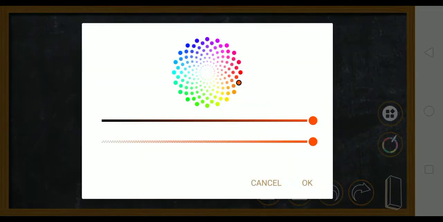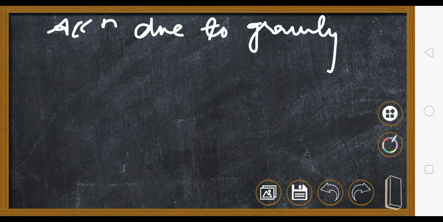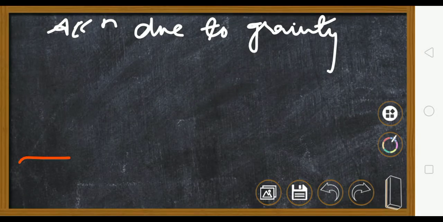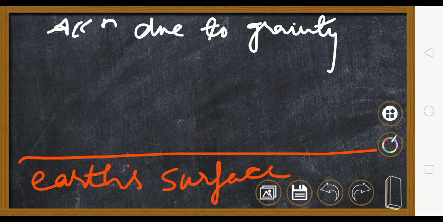We will see what do you mean by acceleration due to gravity. Now, let this be the Earth's surface, and let this be a body which is coming down. This is a body which we have released from a height, and it is slowly coming down